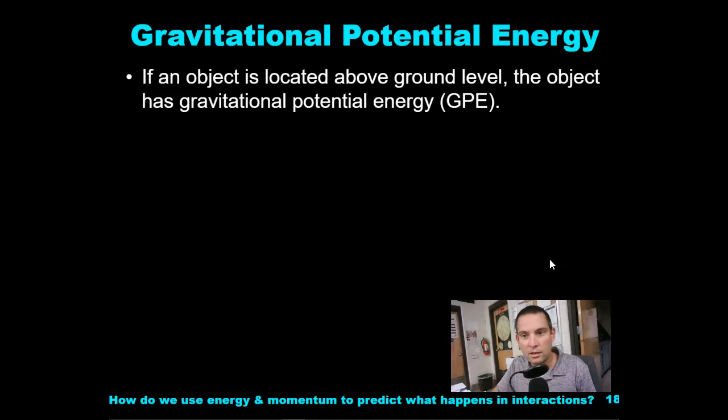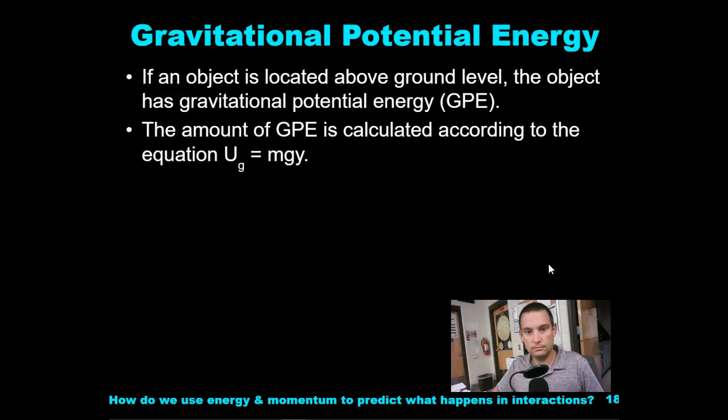If an object is located above ground level, the object has gravitational potential energy. The amount of gravitational potential energy is calculated according to the equation U sub g equals mgy.